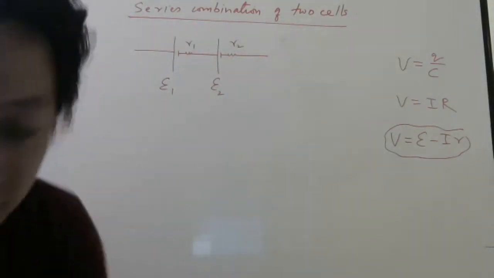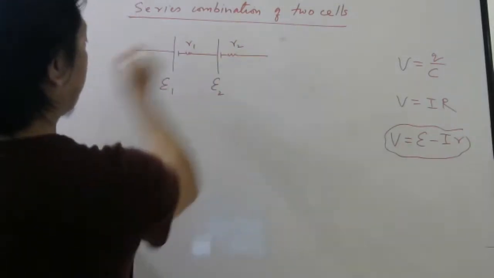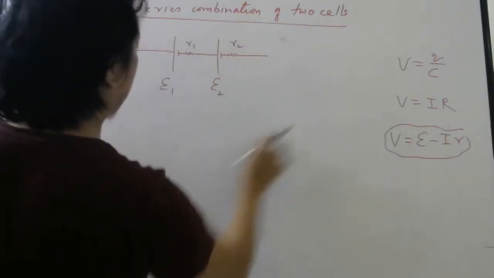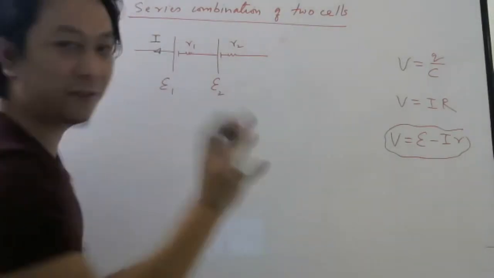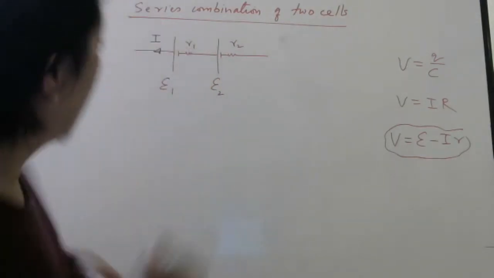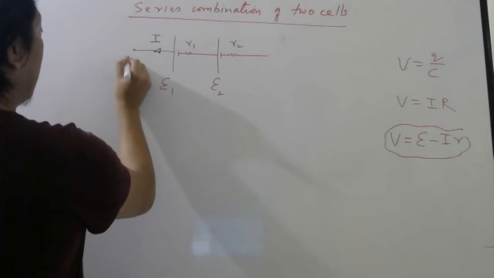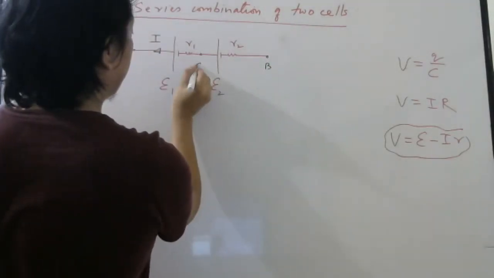Now think this is connected to some circuit. Then current I will go this way, from plus to minus. This external circuit I will not show. Let me call this point A, this point B, and this point C.